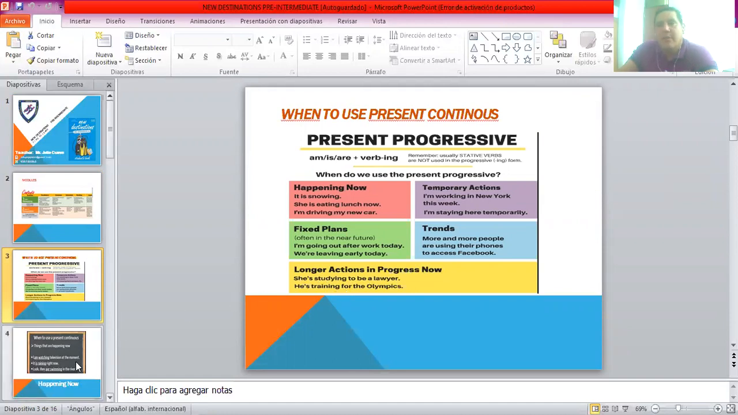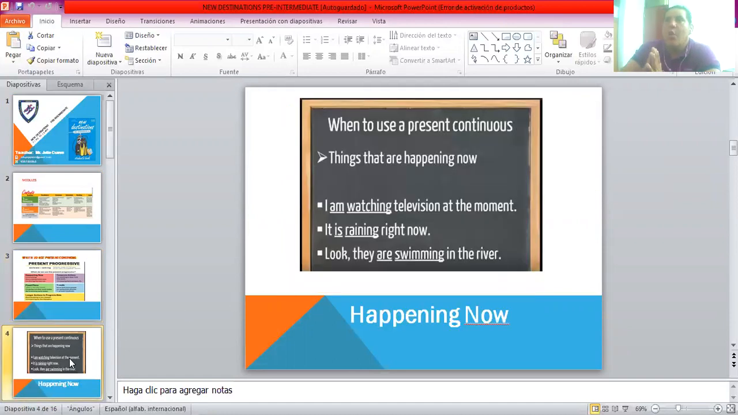Okay. Here's a very simple one. When do you use present continuous? Like I said, things that are happening at that moment. I am watching TV or television at the moment. It is raining at this moment. I am teaching you at this moment because we're doing it now. I'm teaching you virtually. Okay. Look, they are swimming in the river because they're doing it at that moment. Perfect. So now let's keep going down so we can continue.